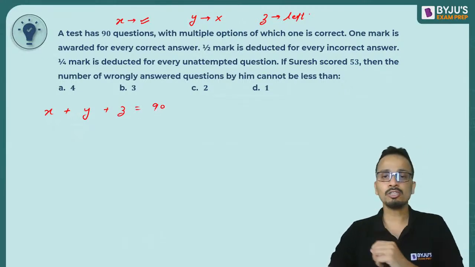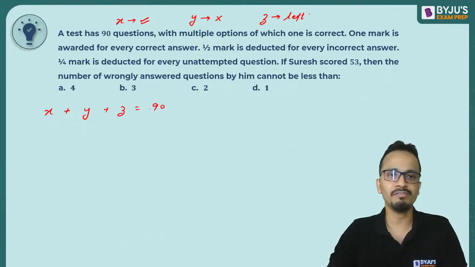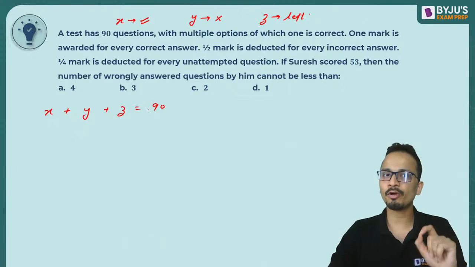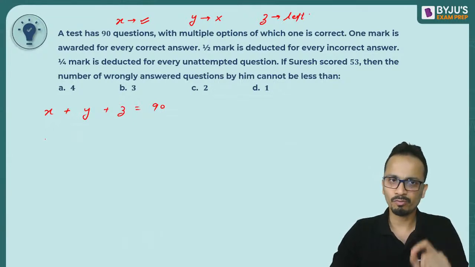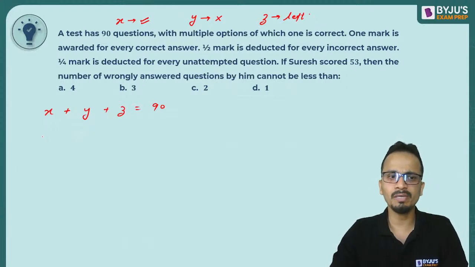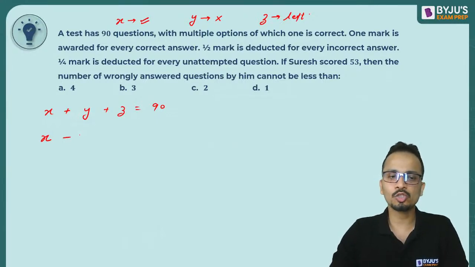Now, the second equation will be based on the number of marks allotted to each question, and the sum will be equal to the marks that he has scored. 1 mark is awarded for every correct answer, and the number of questions that he attempted correctly is x, so the marks for these will be 1 into x. Then minus 1 by 2 for every wrong answer, so minus 1 by 2 into y, that is minus y by 2.